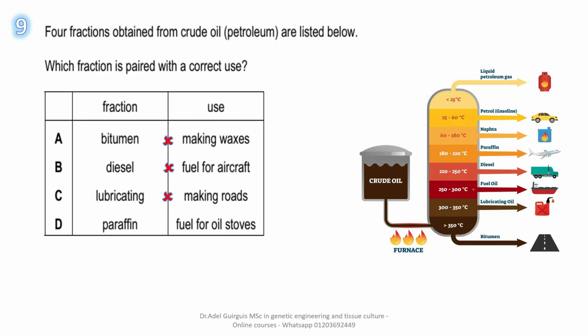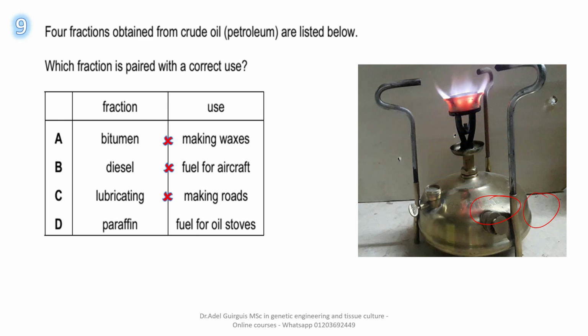Firstly, C, lubricating oil, is needed for lubricating machines to reduce friction. What about paraffin? Paraffin is needed as fuel. Paraffin is the second name of kerosene. Kerosene or paraffin is used in two usages: fuel for oil stoves like this one, and also for aircraft or planes. So the answer is D.